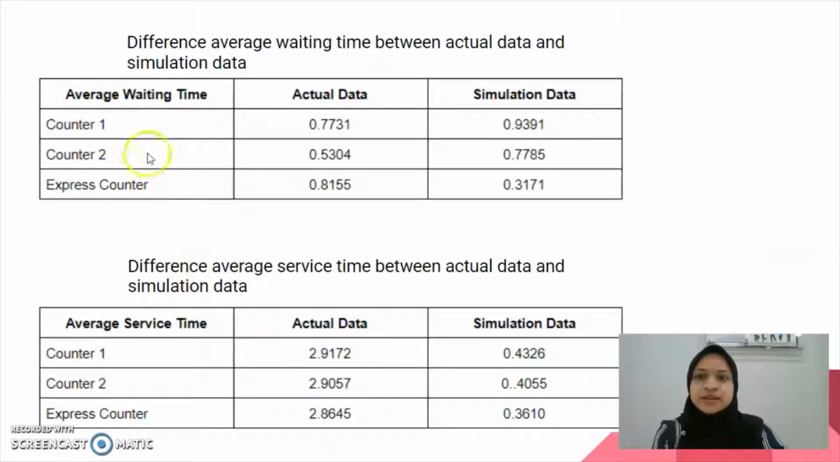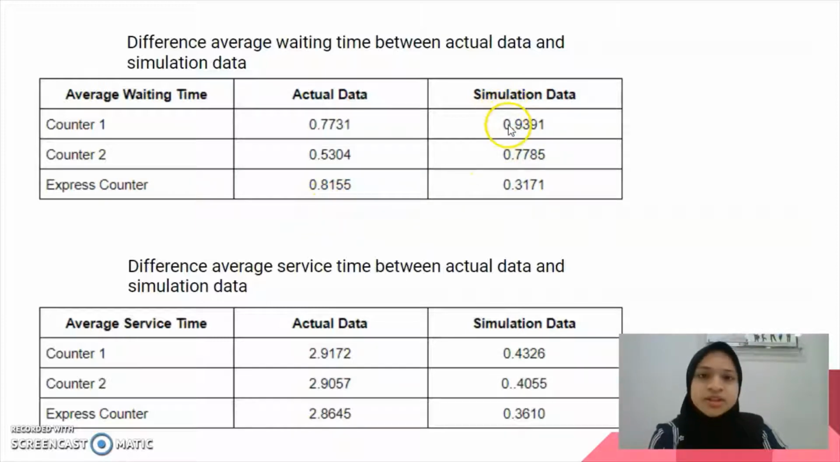Okay, so for the next one, we want to find the average waiting time between actual data and simulation data, so we want to find the difference. For counter 1, the actual data is 0.7731 and the simulation data is 0.9391. For counter 2, the actual data is 0.5304, while the simulation data is 0.7785. And for the express counter, the actual data is 0.8155.